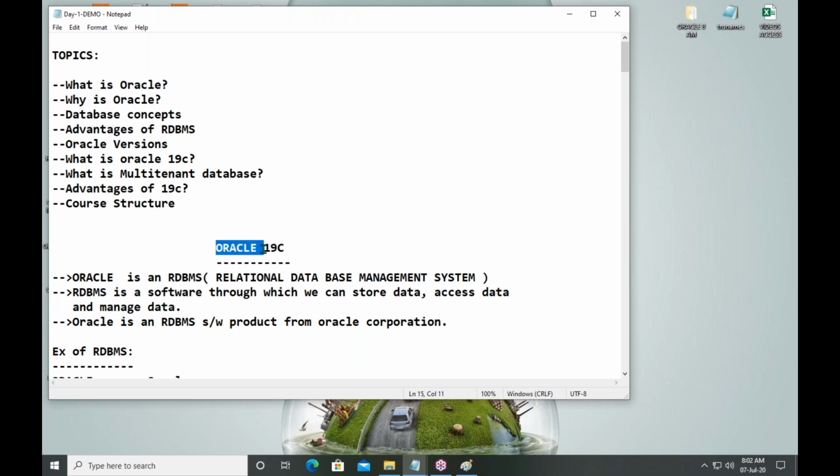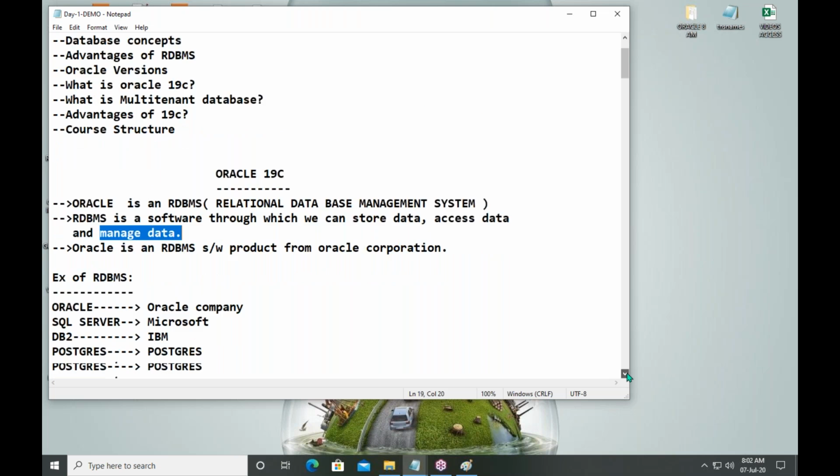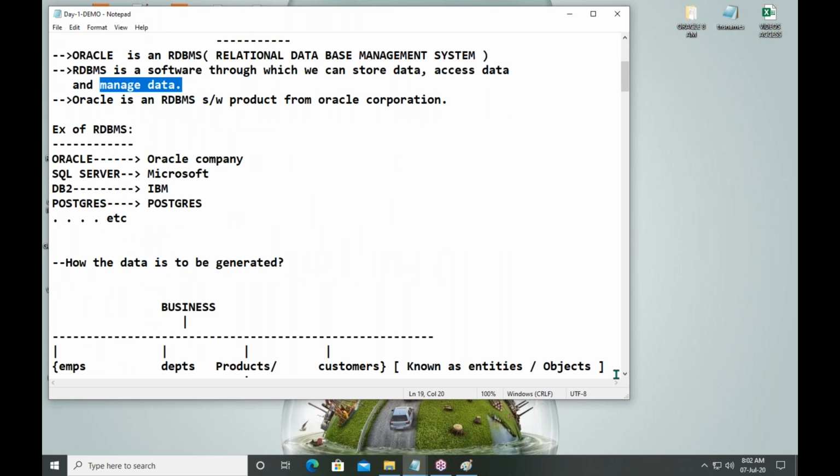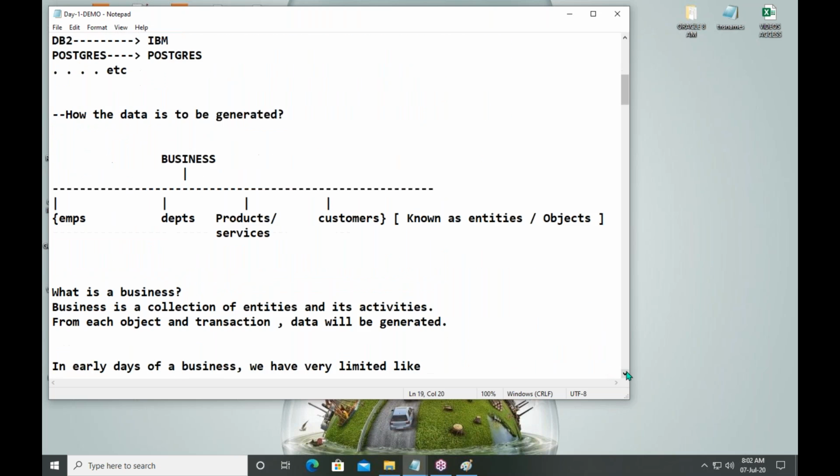Now, what is Oracle? Oracle is a transactional database. It is also known as RDBMS. It is useful to store data, access data, and manage data. The data is generally generated from business objects and business activities.